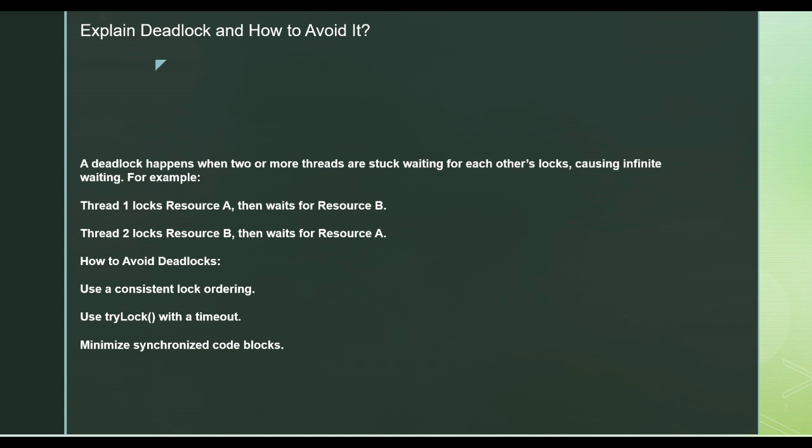In this case both are waiting for the other object to be released by the other thread, so the deadlock happens. It will keep on waiting, and there will be no way this will be handled. In order to avoid this, locks are used. There is tryLock, which is used with a timeout. You can use a synchronized block where a single thread enters that particular block of code, so the other thread has to wait until the lock is released. It will not happen that the same set of code is accessed at the same time. This way you can avoid it.